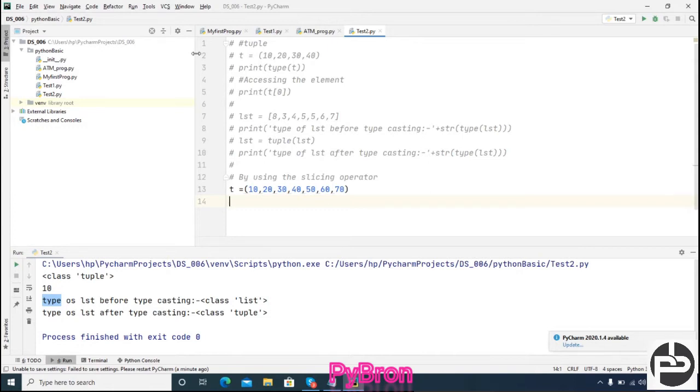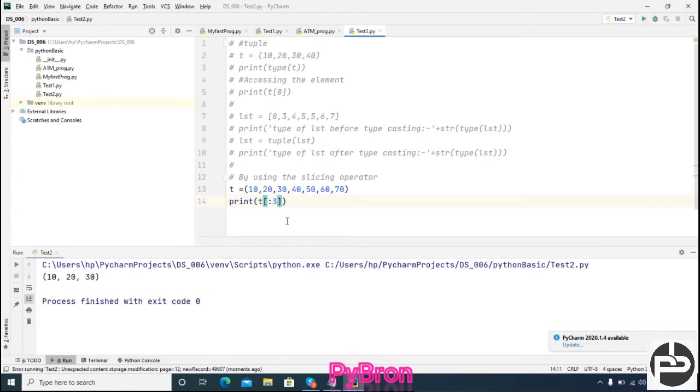Now similarly, suppose I want to take elements from the first to the third element. The start is always from zero, so I should not mention any starting point; by default it will take it. I want to take three elements. Let me see whether we get it. Can you see 10, 20, 30?